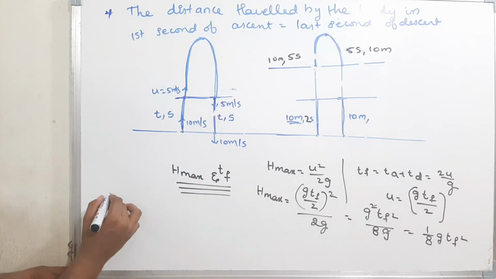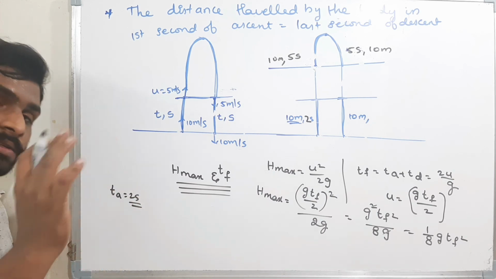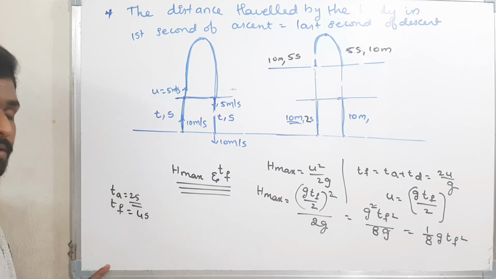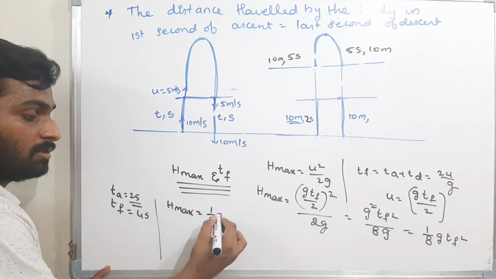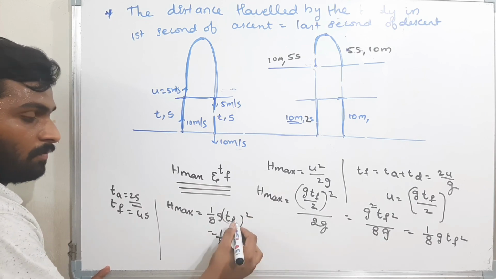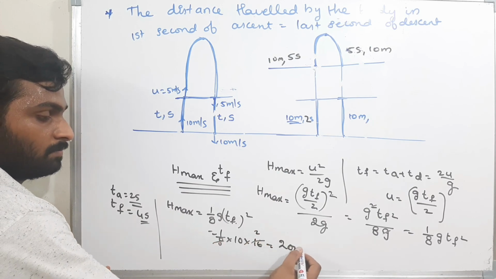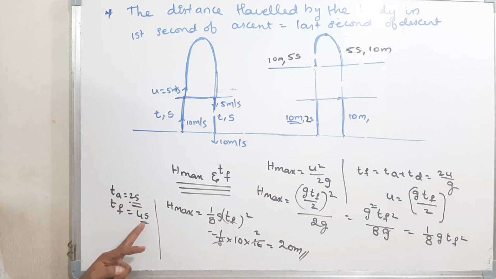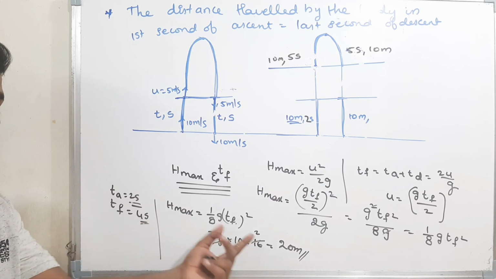That means if in the question they gave that the time of ascent is 2 seconds, what is the time of flight? The time of flight is 4 seconds. Now they told us to find the maximum height. How can I find the maximum height? The maximum height is given by the formula 1 by 8 g tf whole square. It is nothing but 1 by 8, g value is 10, and the time of flight is 4, 4 square is 16. 8 ones are 8, 8 twos are 16, so that is 20 meters. If the time of ascent is 2 seconds, the time of flight will be 4 seconds. If the time of flight is 4 seconds, then the maximum height reached by the body is 20 meters. I can use this formula directly.